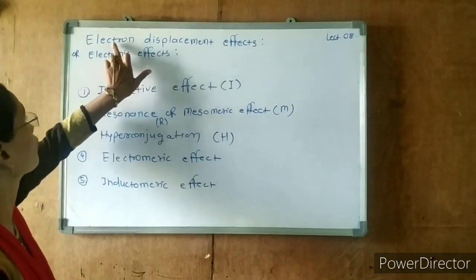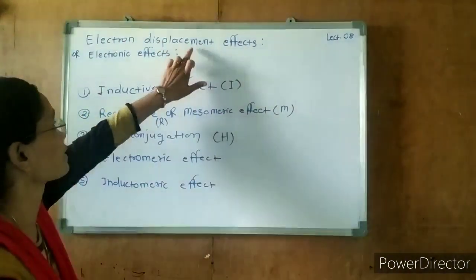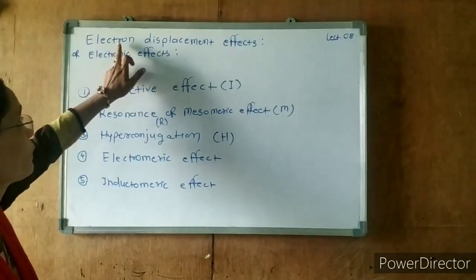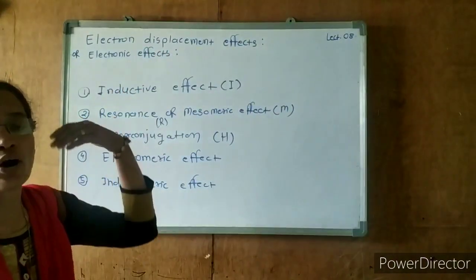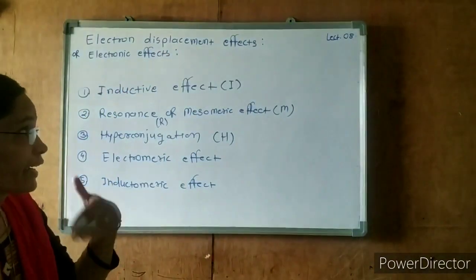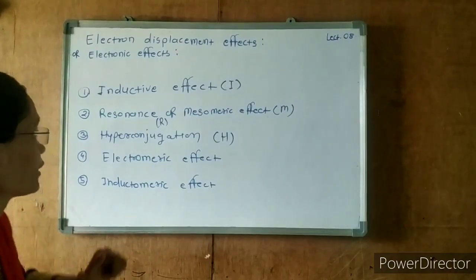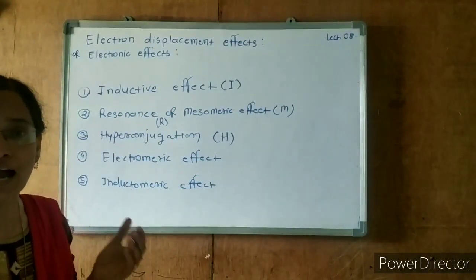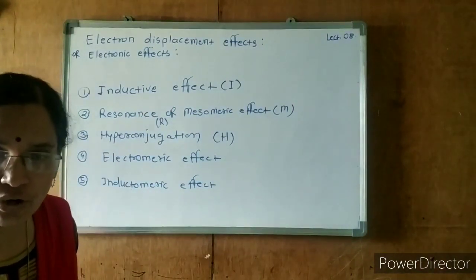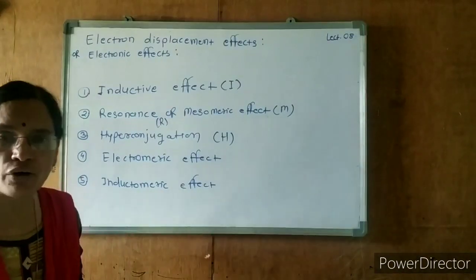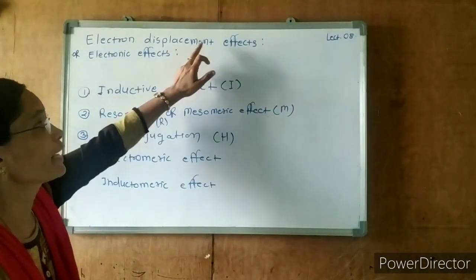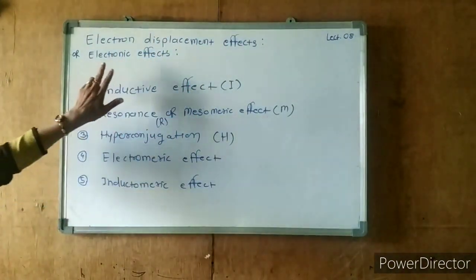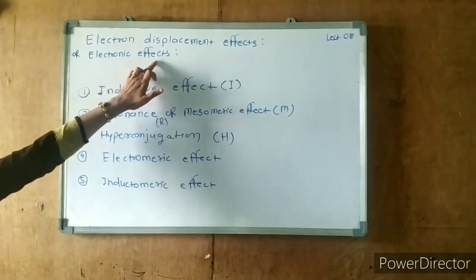From the heading itself, it suggests that there is a displacement of electrons, a displacement or shifting or migration of electrons. The electron displacement effects are those effects which arise due to the migration, shifting, or displacement of electrons. These effects are also known as electronic effects.